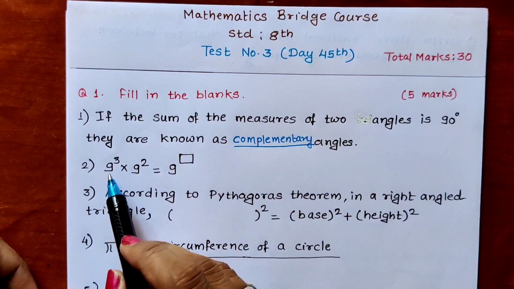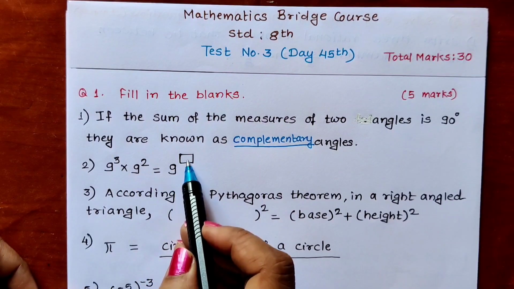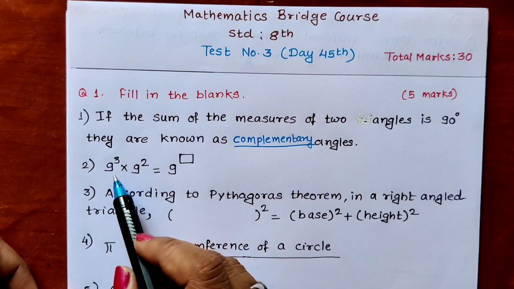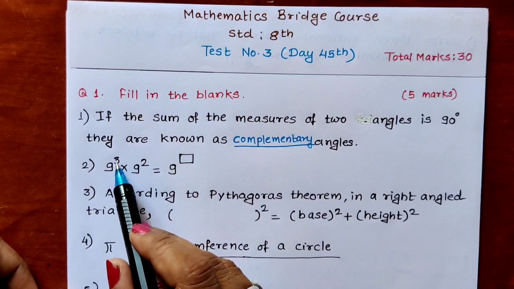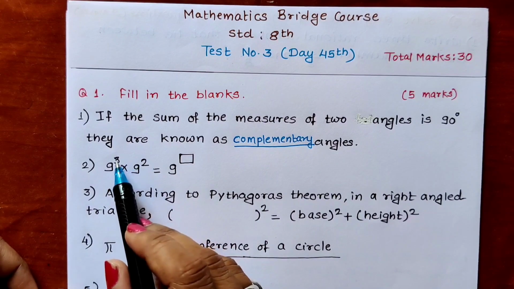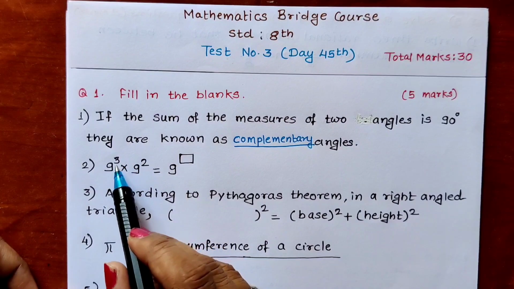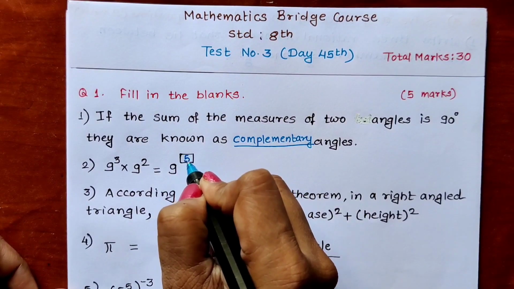Now, 9 raised to 3 multiplied by 9 raised to 2 equals 9 raised to what? Because there is multiplication and the bases are the same, we add the indices. If the bases are the same, we add the indices. We all know that. So 3 plus 2, the answer will be 5.